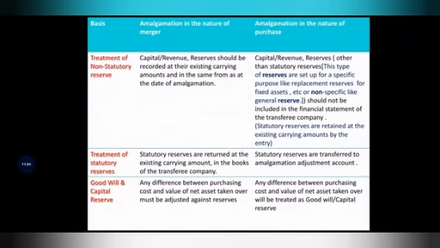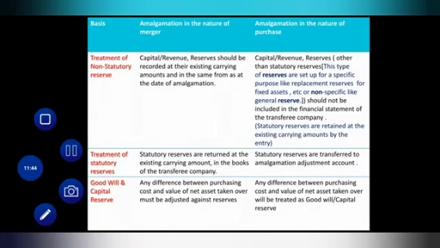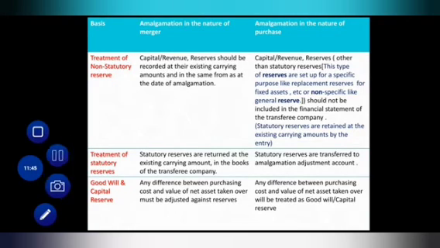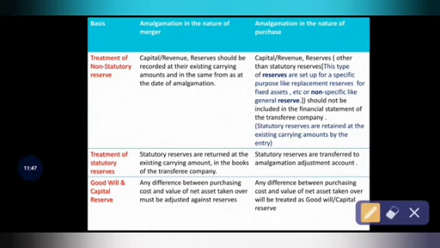based on the treatment of non-statutory reserve. Before going to know about these differences, first of all you have to know what a statutory reserve is and what a non-statutory reserve is. Okay, let me first discuss the statutory reserve.